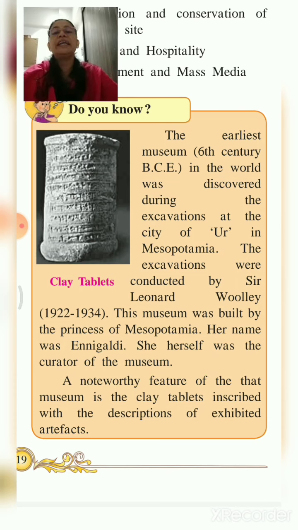So whatever artifacts are displayed there, their details and descriptions are written on these clay objects, which you can see in the clay tablet. You have the picture in the orange box. Similarly, it is written on these clay tablets, describing the exhibited artifacts.